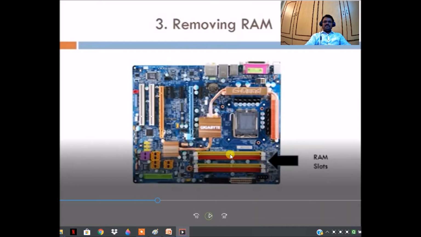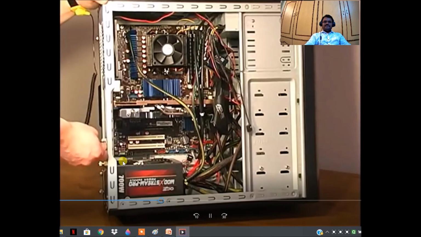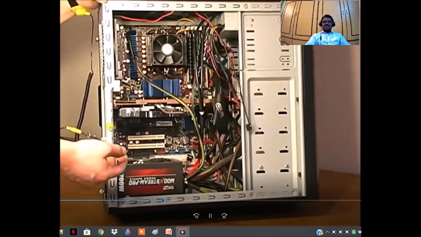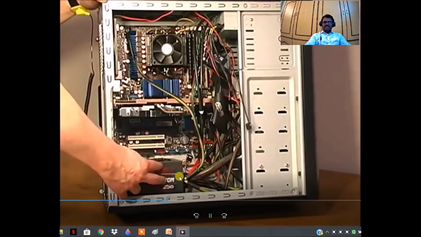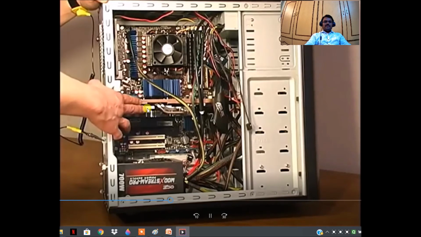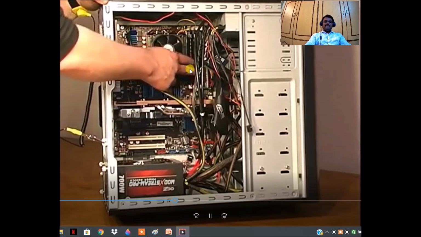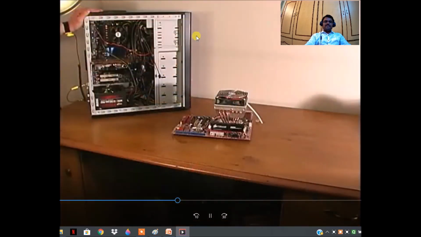So any motherboard generally looks like this. So here are RAM slots, available RAM slots. Here this is the computer case we are opening. This is a power supply unit, and this is a video card, and this is a CPU and fan, and here we have RAM slots. And the motherboard on which we are going to remove the RAM is here.